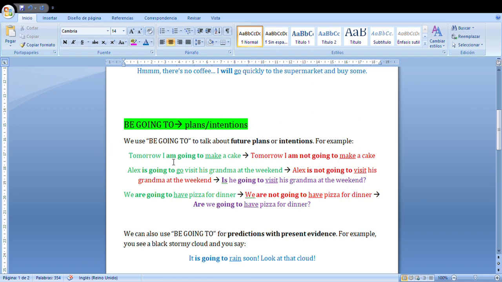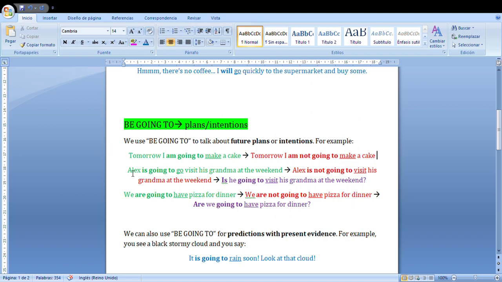So I am going to plus the main verb, which in this case is make. I didn't put the question form because maybe it's a bit weird to ask yourself, but we could ask, am I going to make a cake? Voy a hacer un pastel mañana, in case you ask yourself.